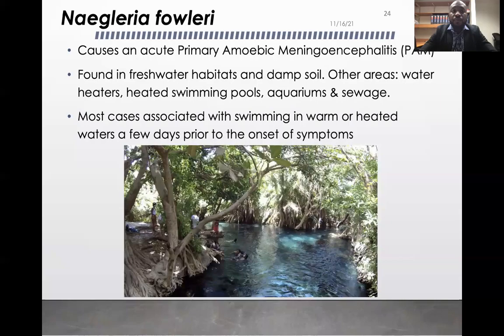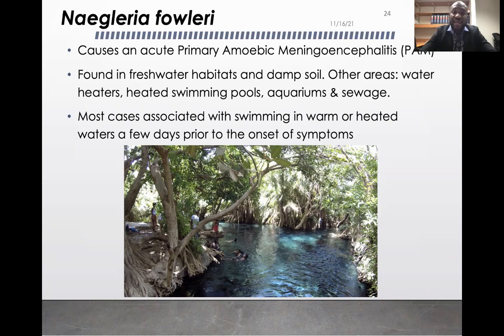So welcome back. Now we are going to continue with the other free living amoeba. This is slightly different in that it has flagella. So let's get to it. This is Naegleria fowleri, which causes primary amoebic meningoencephalitis, so PAM.